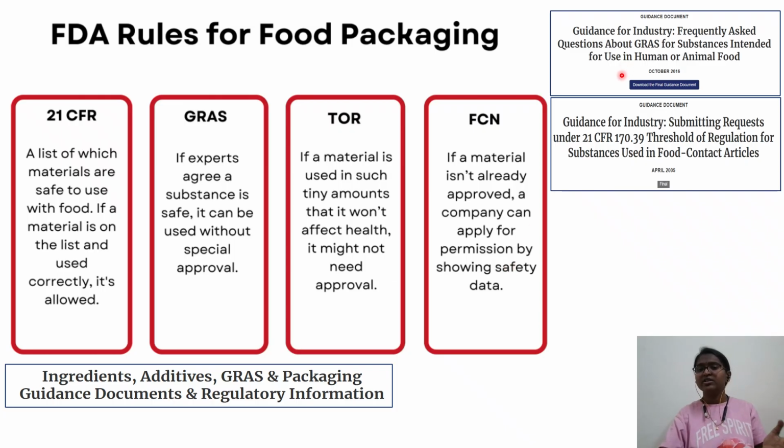Along with that, also read about the GRAS guideline, 21 CFR, food contact articles, additives, ingredients, and GRAS packaging. All these are part of the DABT brochure and exam syllabus. You can go to the website and download these documents, which are 10 to 12 pages that you have to read in detail, which I cannot compile in this presentation.